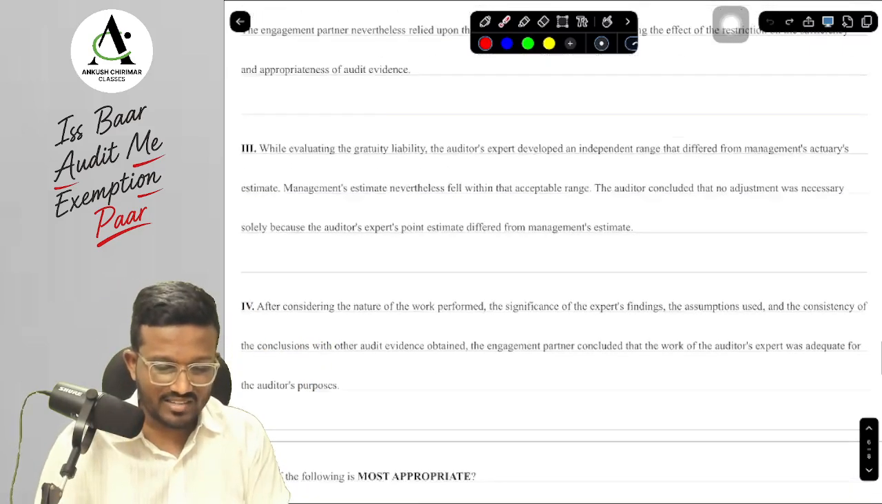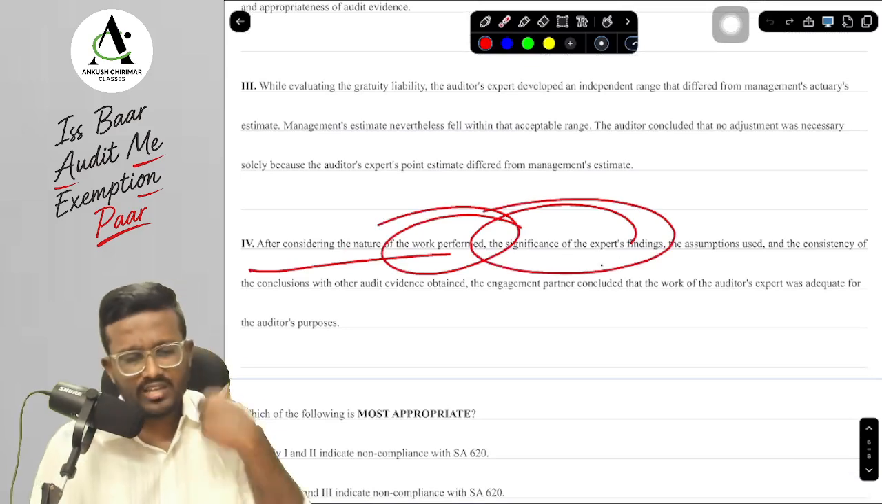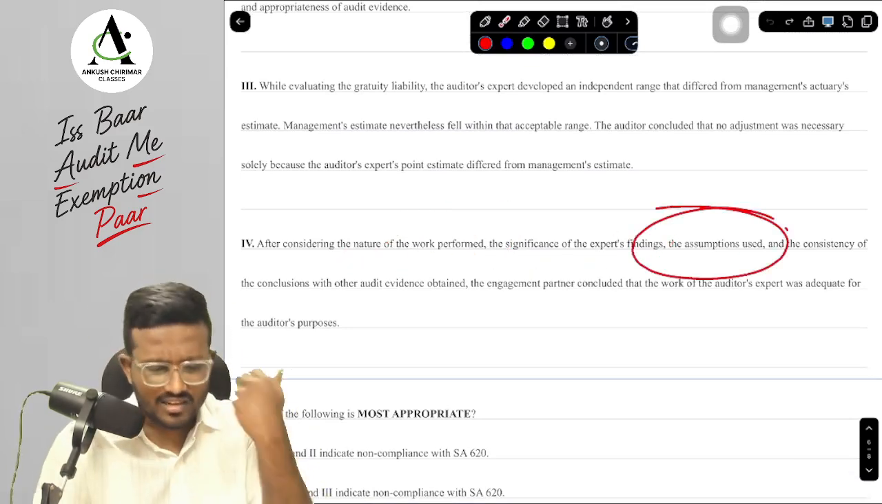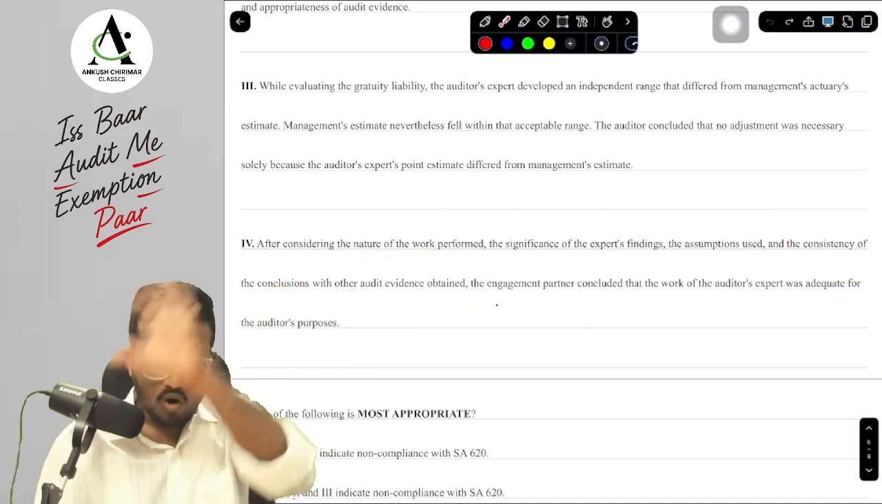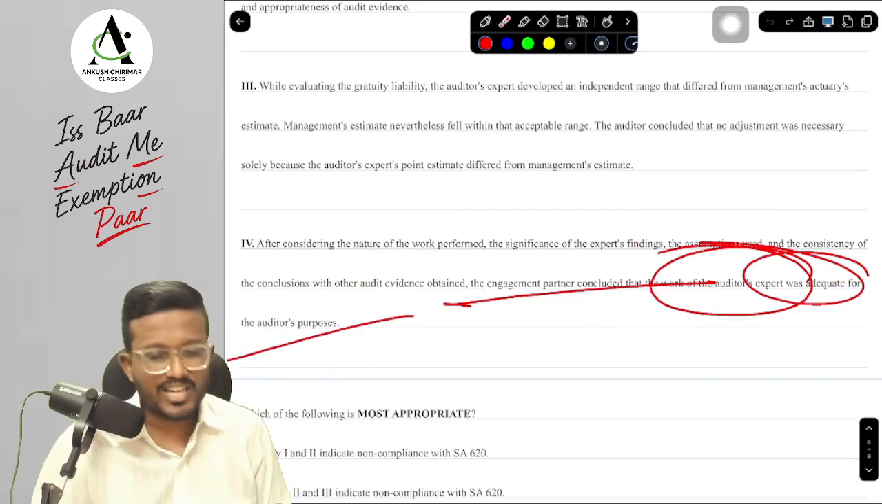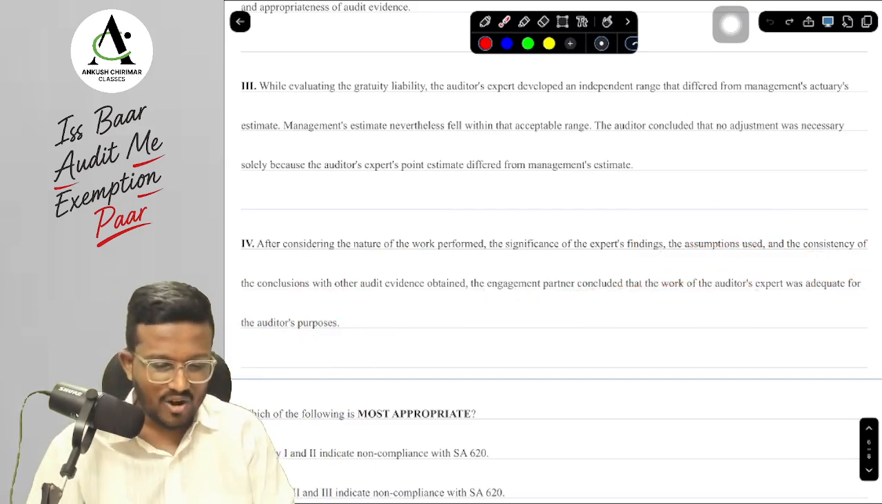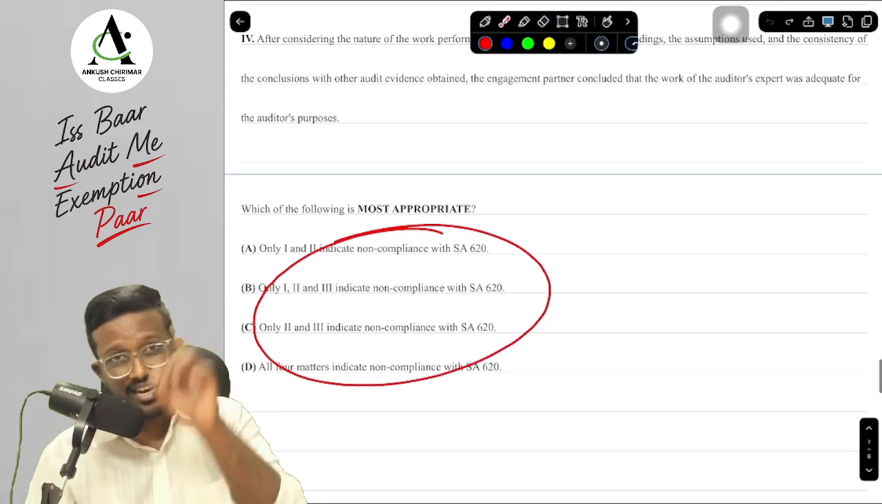And lastly, after considering the nature of the work performed, the significance of the expert's findings, the assumptions that were used, and the consistency of the conclusions with other audit evidence, the engagement partner concluded that the work of the auditor's expert is adequate for the auditor's purposes. Whether it's right or wrong, you have to tell me. These are the options. You have to tell me the correct answer with the reason.